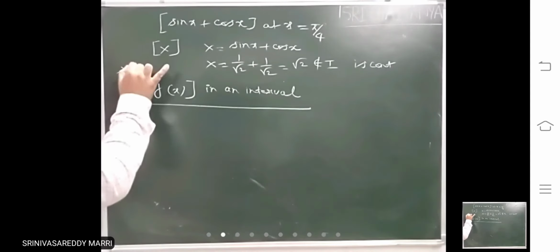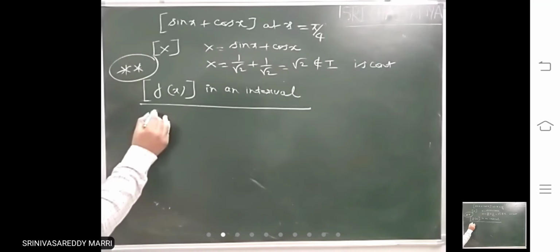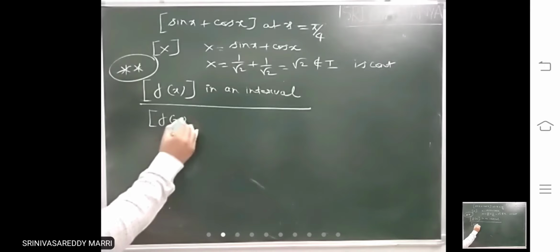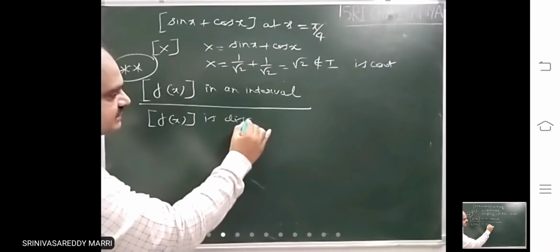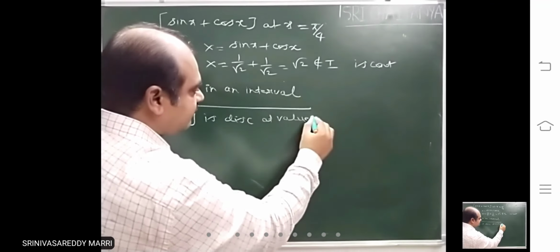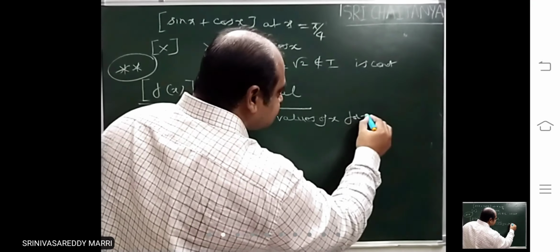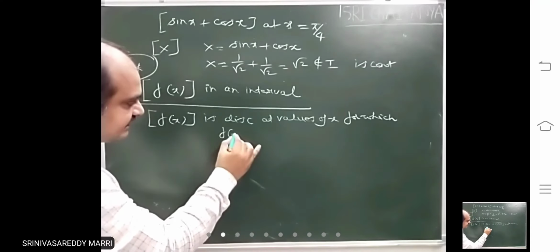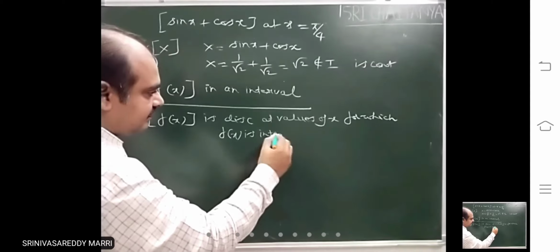This is very important for advanced models. Generally step of f of x is discontinuous at values of x for which f of x is integer.